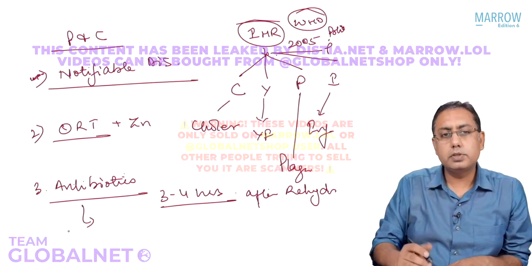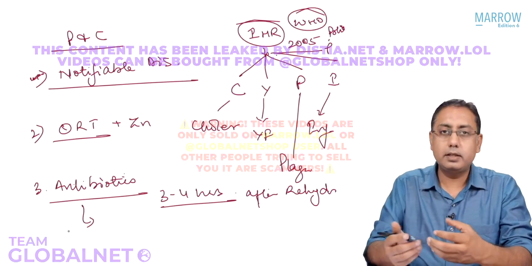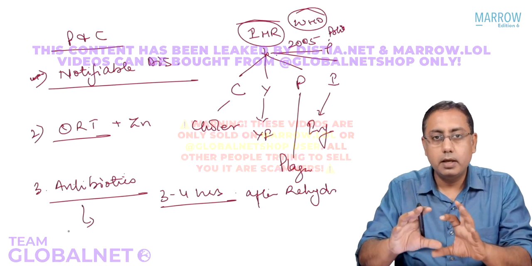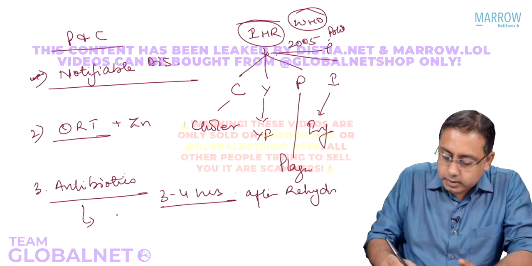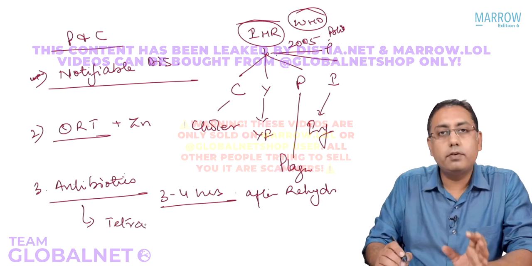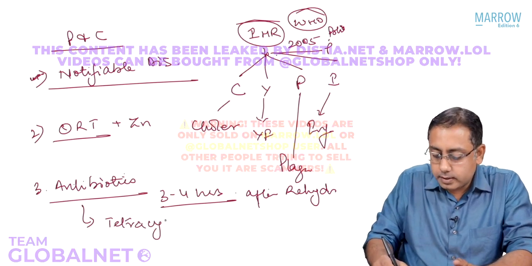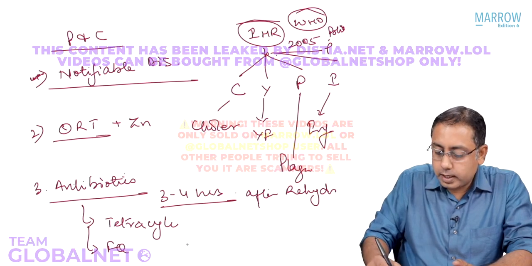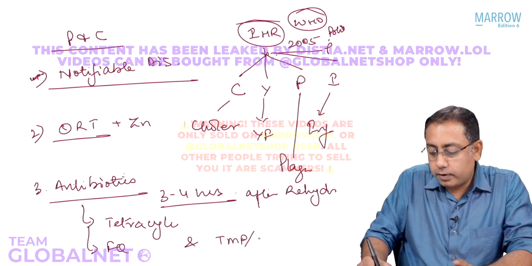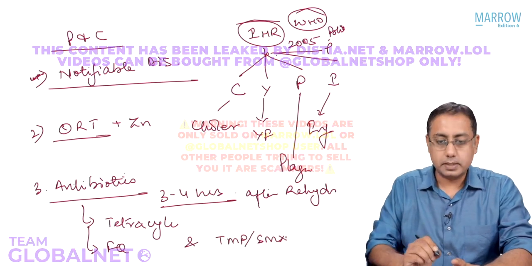There is no single antibiotic proven to be the drug of choice, but tetracyclines have proven efficacy, along with fluoroquinolones and trimethoprim-sulfamethoxazole, the Septran tablets.